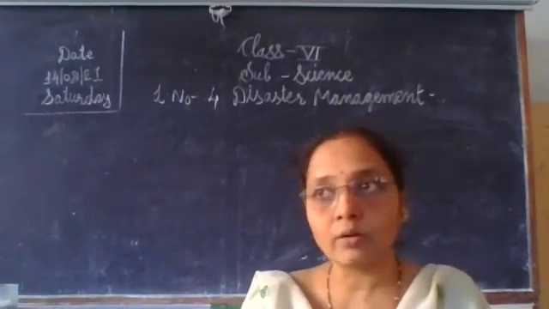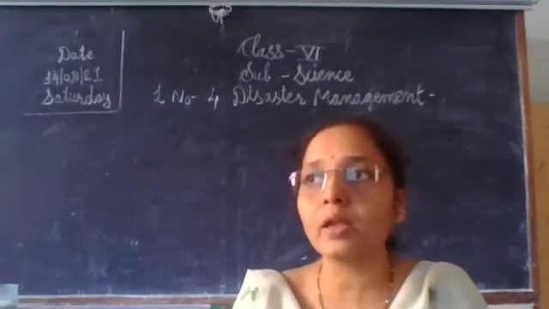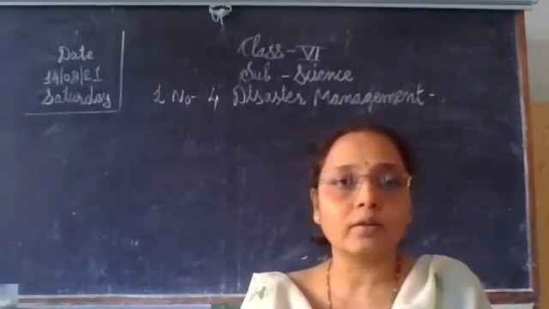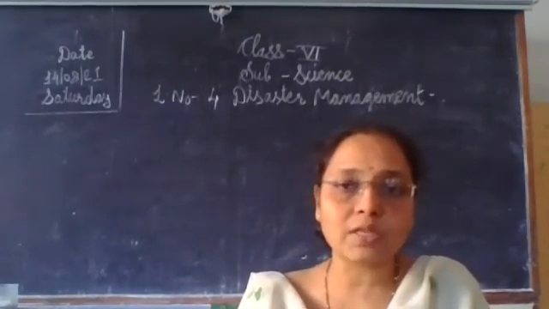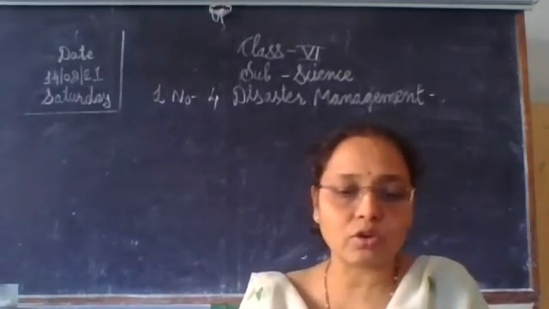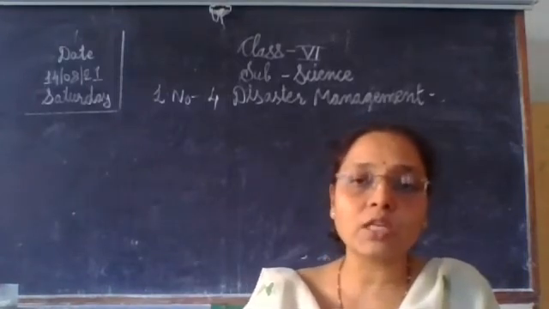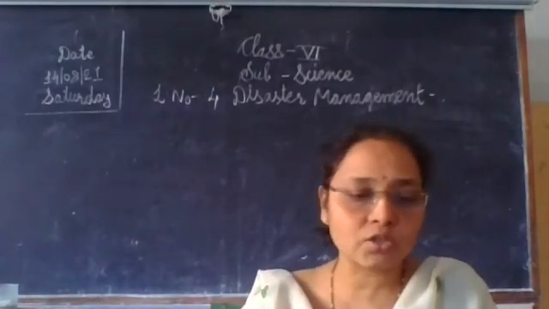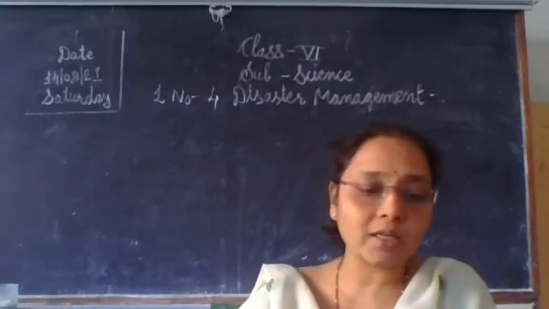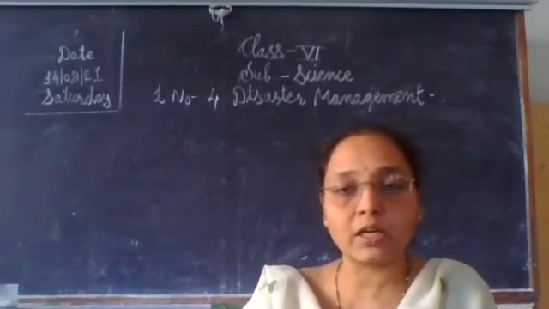Nowadays our Mumbai and Konkan, that is Ratnagiri, on that side also cyclones and storms come, that causes huge destruction.